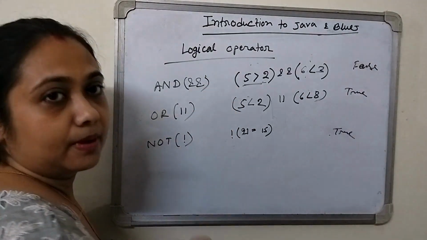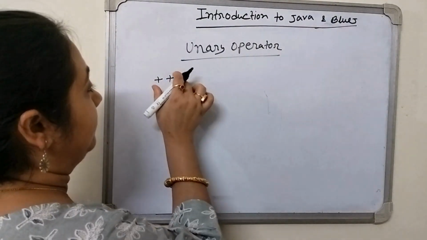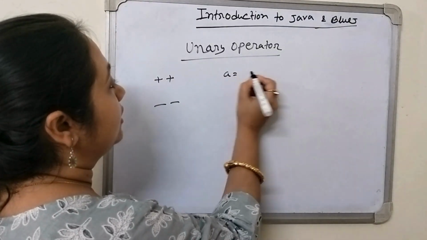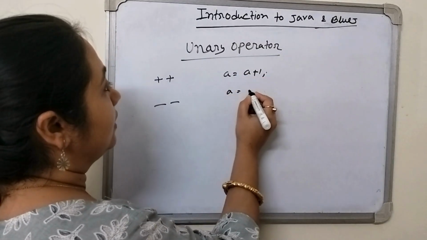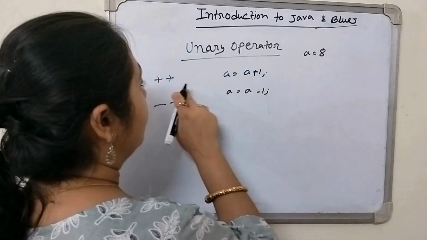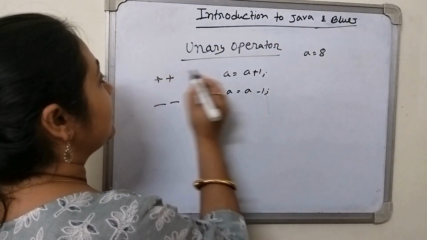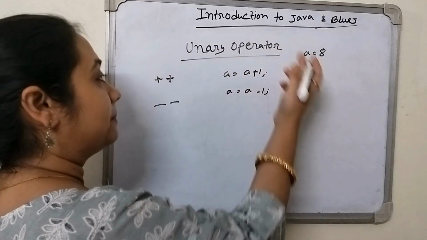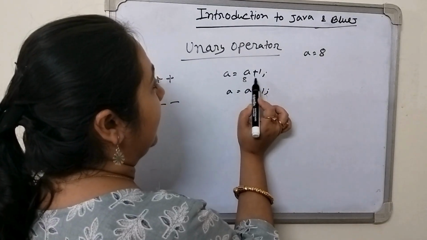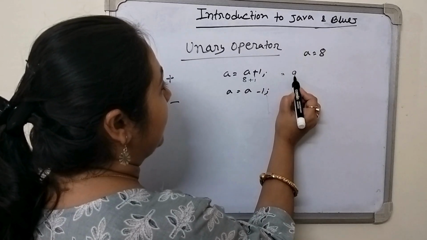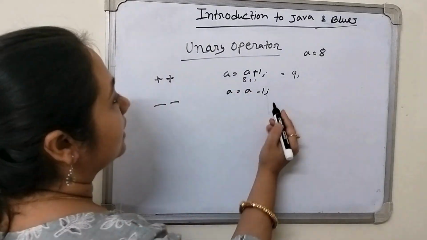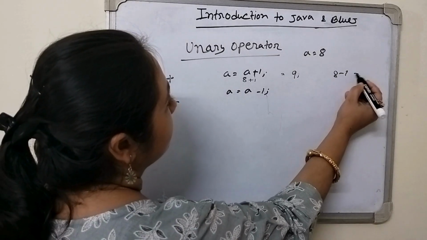Unary operators: there are two types of unary operator. One is plus plus and the other is minus minus. Plus plus increases the value by 1, a equals a plus 1, and minus minus is a equals a minus 1. Suppose the value of a is 8. So after the increment, plus plus means we increment by 1. So in the place of a, writing 8, plus 1 means we get 9. And minus means we have to do the minus. This minus means 1. What do we get as the answer? 8 minus 1 means 7.